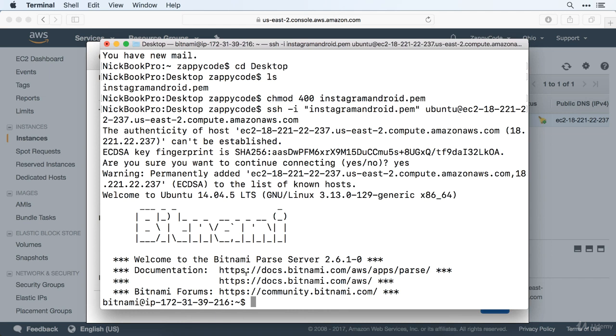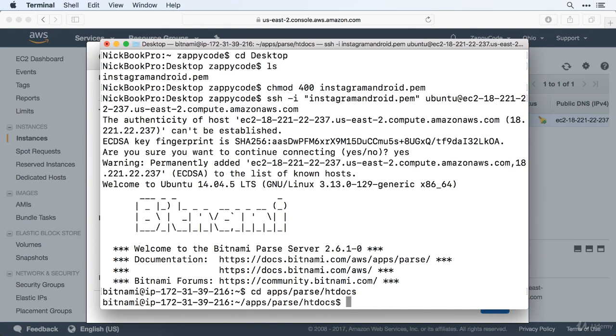So once you get to the screen, we need to move into where the Parse code is to kind of do some setup. So inside of now, which is our server on AWS, we're going to say cd space apps slash, this is all lowercase, parse slash htdocs, just like that. So we'll go ahead and hit enter.